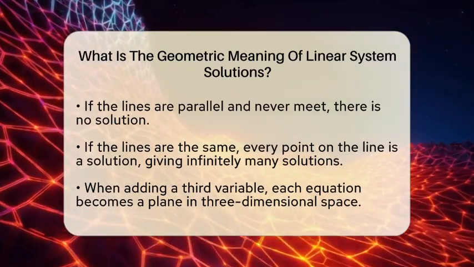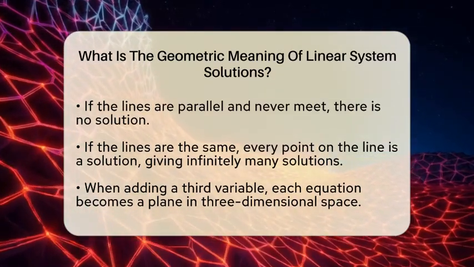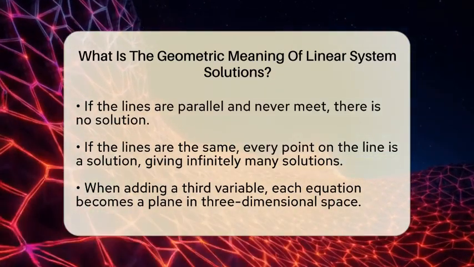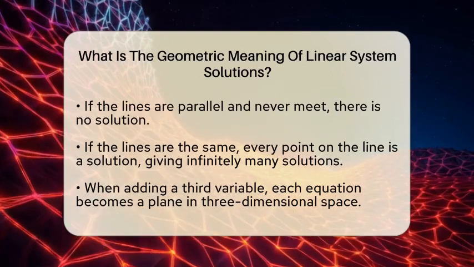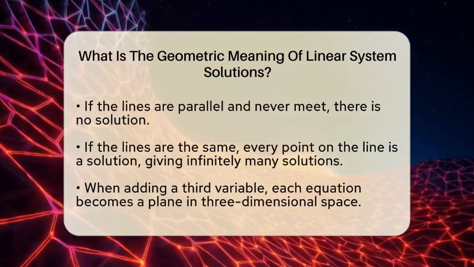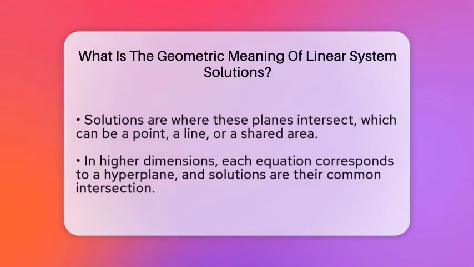When you work with more variables, each equation corresponds to a hyperplane in higher dimensional space. The solutions are where all these hyperplanes intersect. This intersection can be a single point, a line, a flat plane, or even a more complex shape called an affine subspace. Think of solving a system as finding the common space shared by all these geometric objects.